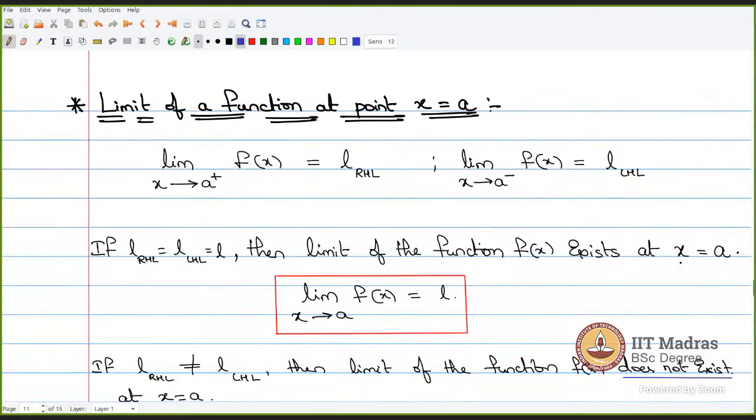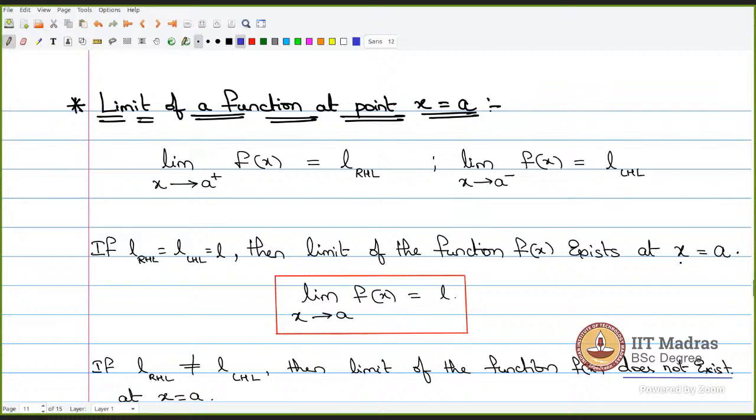Let's move to limits of a function at some point x equal to a. So now we are moving into functions. This is quite different from what we have seen in sequences. Now we check the limit of a function at some given points. There is no n tends to infinity or n tends to minus infinity like that. So at some point x equal to a, we are going to check whether the limit value of this particular function f of x exists or not. How do we check this?